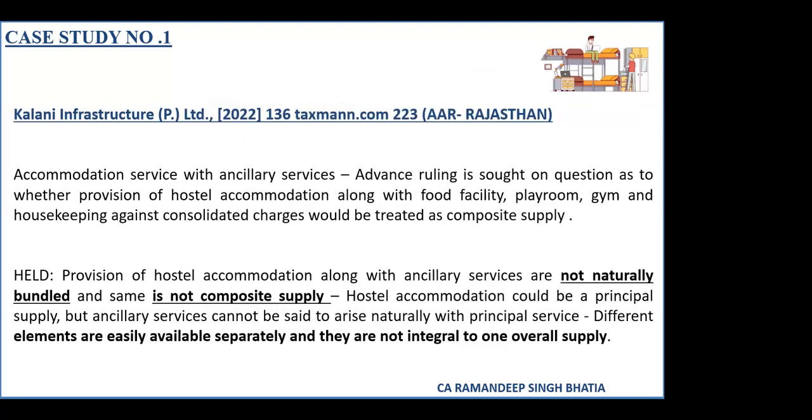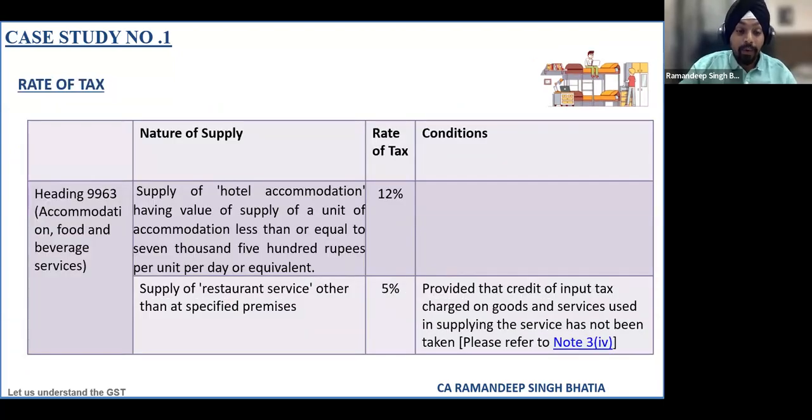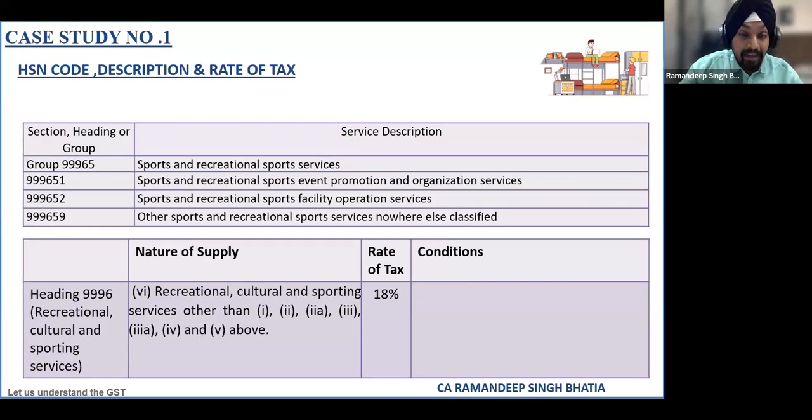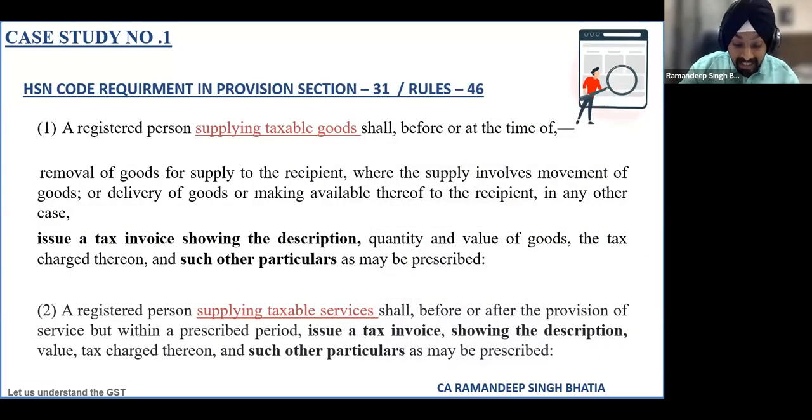So if we see the requirements given in the Act in Section 8, it says that in case of a composite supply, it will be treated as a principal supply. Whatever the treatment which is given to the principal supply will be given to the complete bundle. And in case of mixed supply, it will be given the treatment of the supply which attracts the highest rate. So do we say that we have to change any HSN code, or the HSN code will remain the same, but the rate of tax will be only changed? What do you all say?